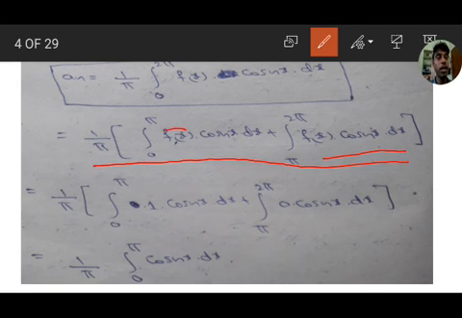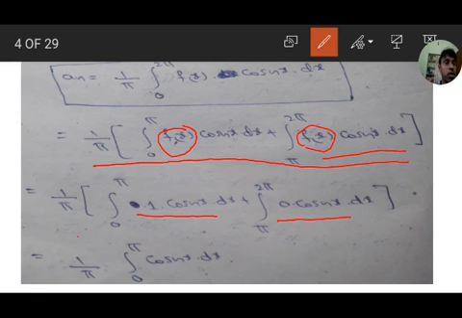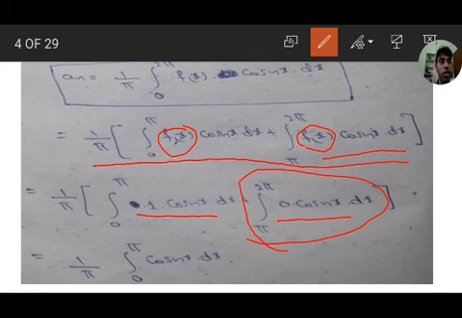From 0 to pi f of x value is 1, so 1 by pi integration 0 to pi 1 into cos nx dx, and from pi to 2 pi f of x value is 0, so 0 into cos nx dx. That integration is total 0, so we get 1 by pi integration 0 to pi cos nx dx.